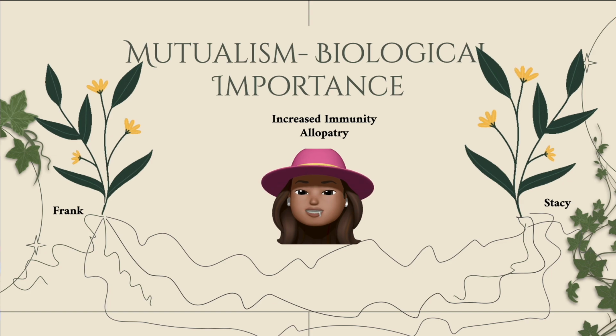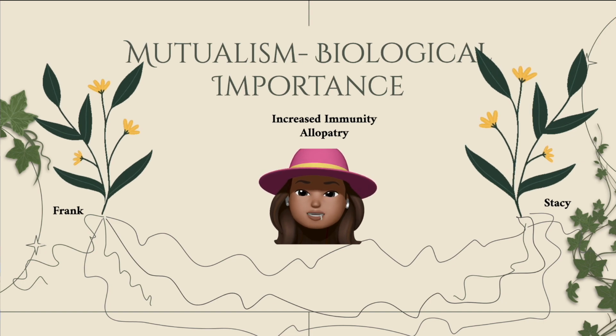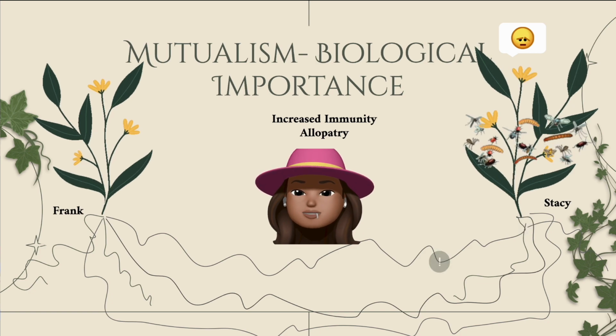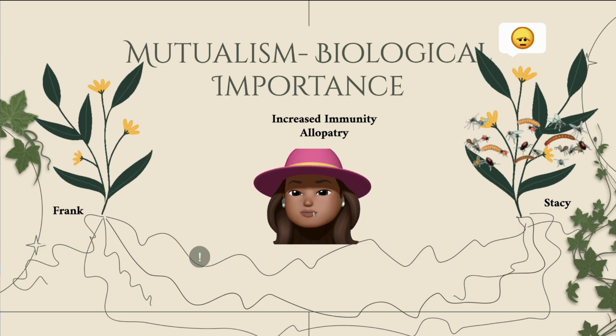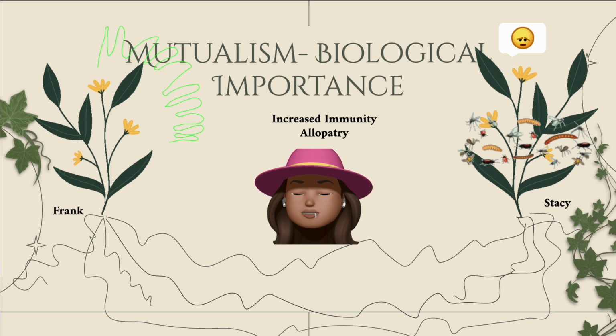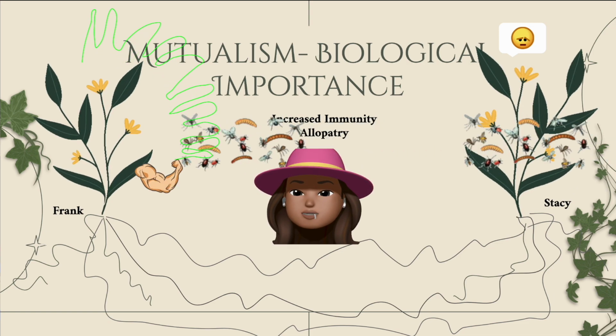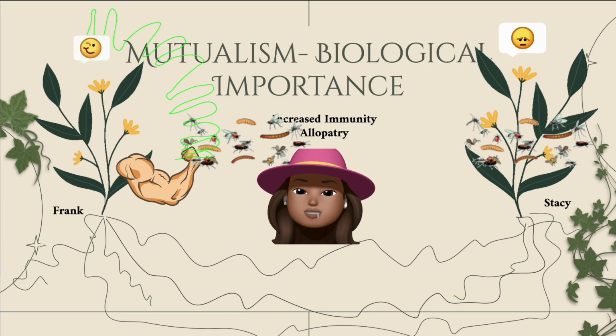Another aspect of biological significance in terms of survivability, when it comes to parasites or pests as a reason for health decline, is that this network is what helps the plants communicate with each other about these unfortunate circumstances. Just like for Stacy when she got invaded by pests. She was able to forewarn Frank, and he was able to easily prepare his defenses before they come invade him. They help survive more efficiently.